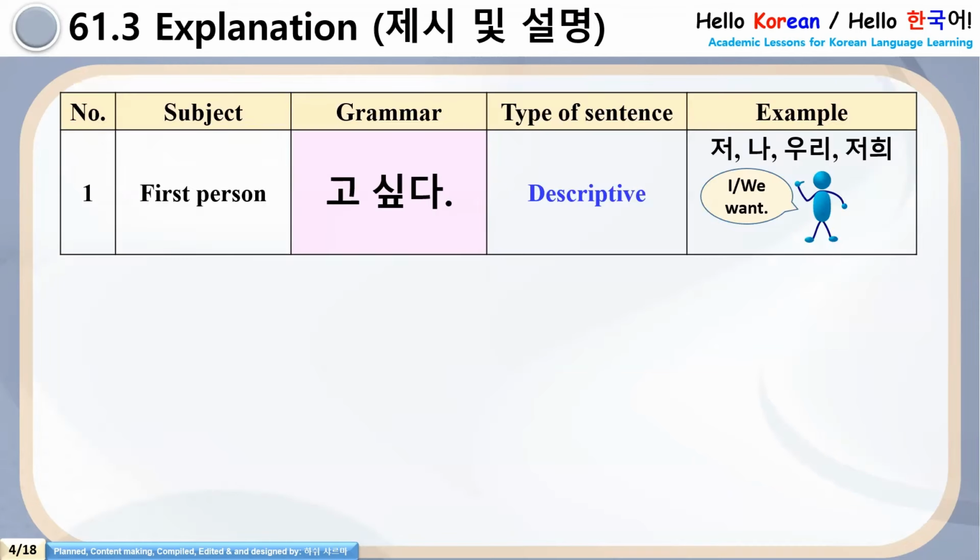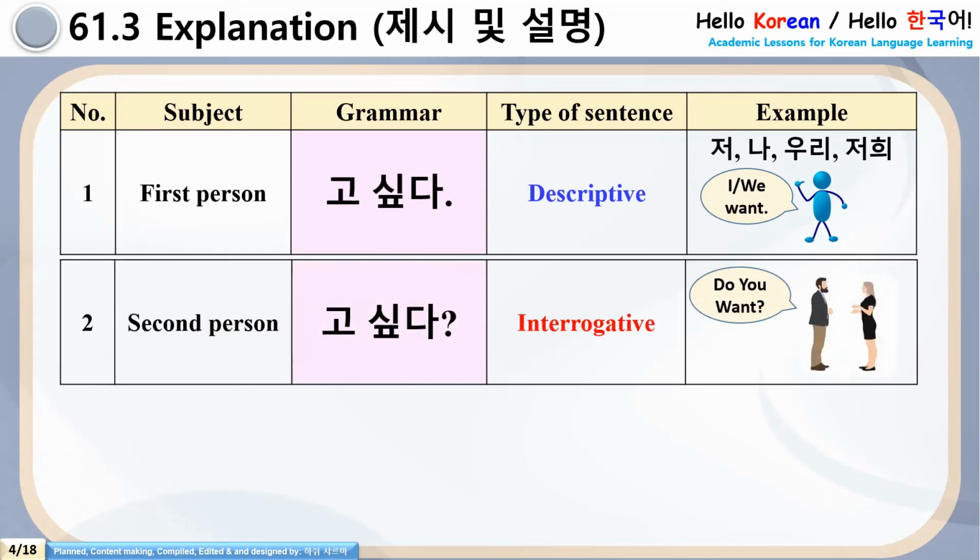Now, explanation part, what is the meaning of first person, second person, third person? This is the core rule and explanation of this grammar. See first point, subject is first person and the grammar will be go shipta. Type of sentences is descriptive and examples are cha, na, uri, choi. So in the first person, we can make sentences like I want or we want.